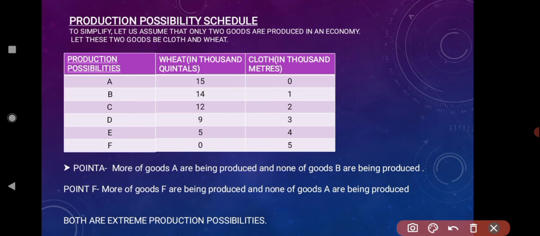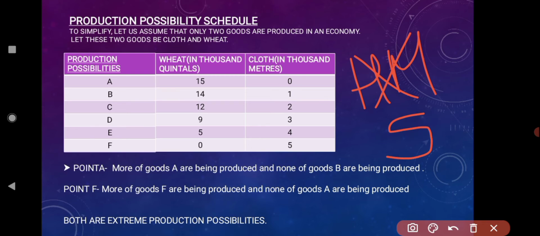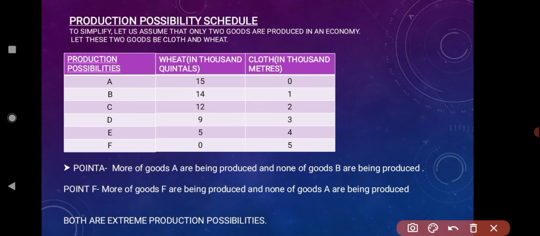What does the PPC curve show us? The PPC curve tells us how one good is being sacrificed to produce the other good. That means the production possibility curve will not tell us how many goods need to be produced, but it will tell us the sacrifice rate, what we give up of one good in order to produce the other good. Here we are focusing on two goods and the various possibilities. So let us understand this schedule with the help of a diagram.